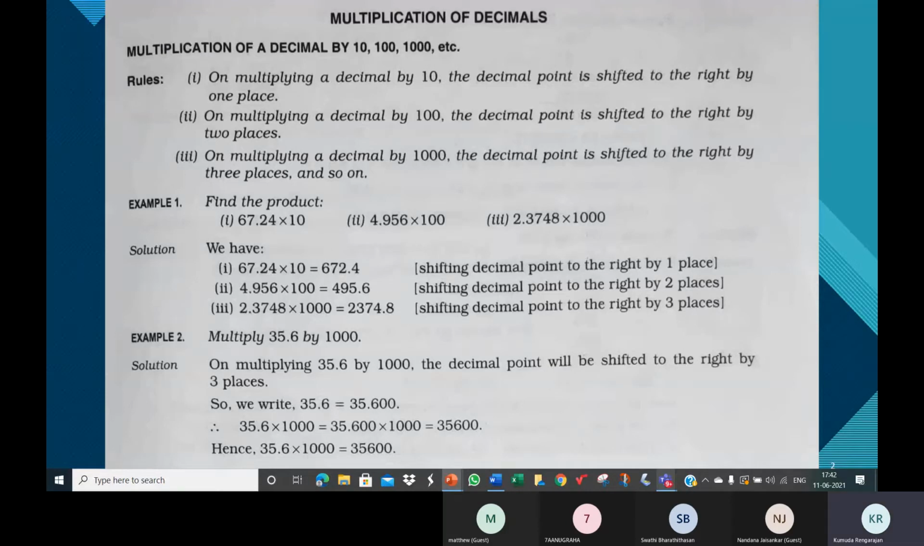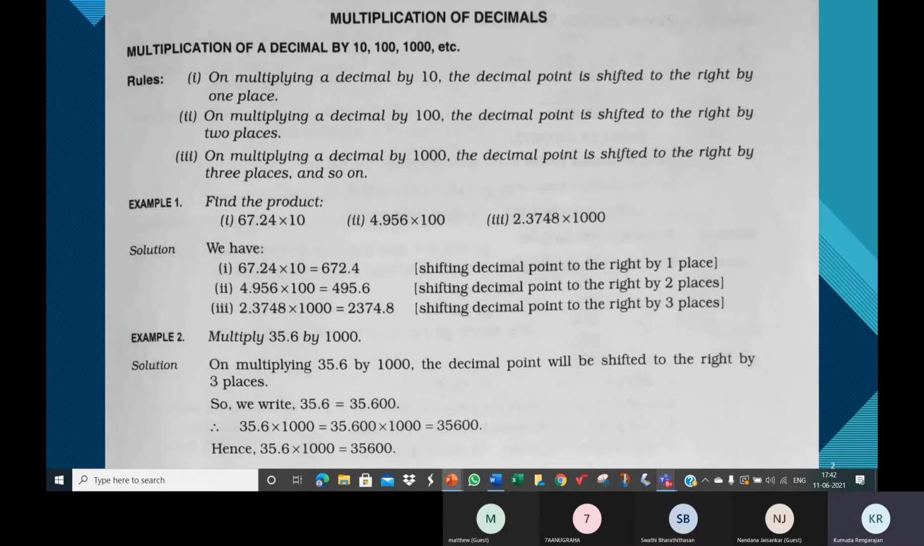So addition, subtraction, we didn't take much time because children, it's just bringing the decimals to like decimals and then arranging them in columns and adding and subtracting. So we didn't take a long time for that.